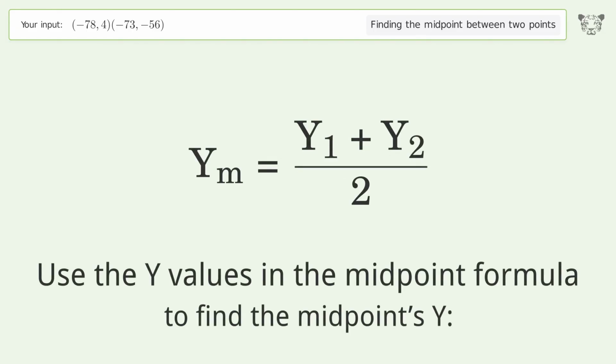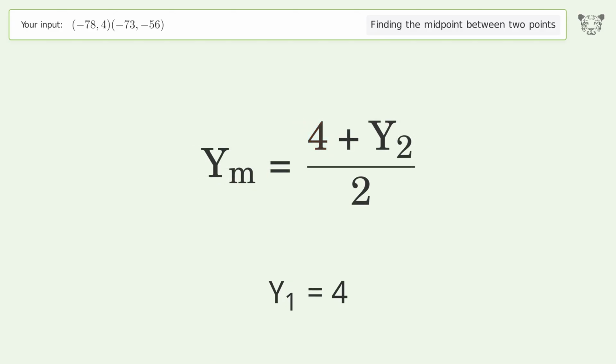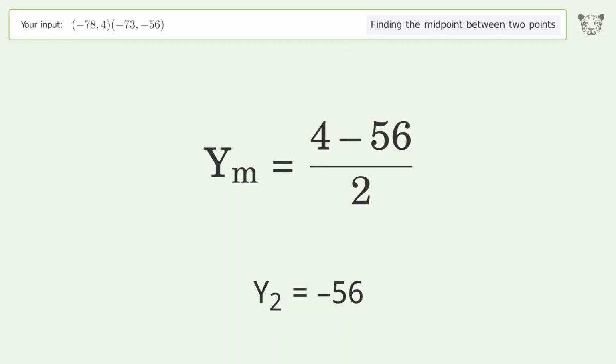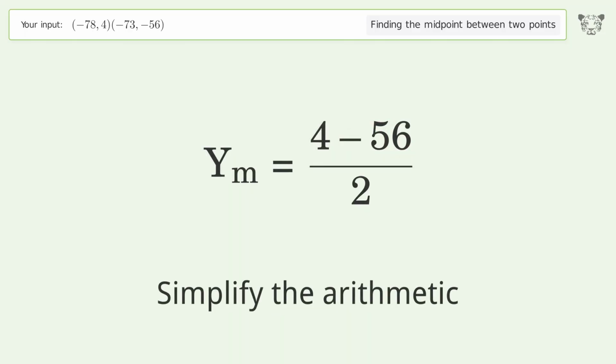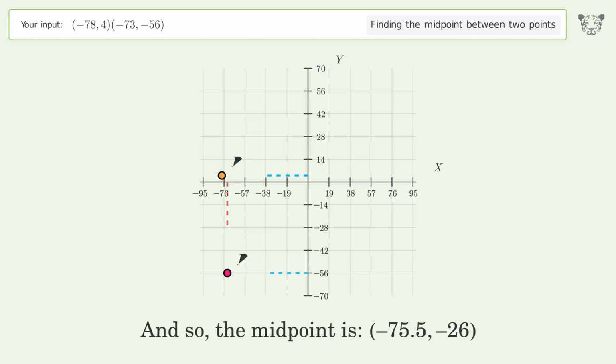Use the y values in the midpoint formula to find the midpoint's y. y1 equals 4. y2 equals negative 56. Simplify the arithmetic. And so, the midpoint is negative 75.5, negative 26.